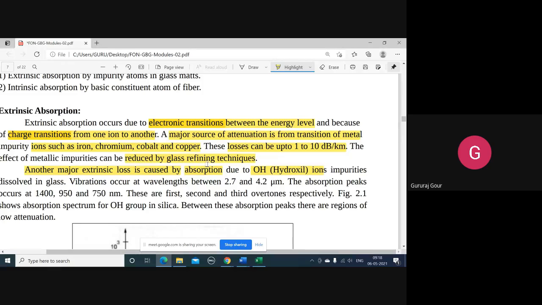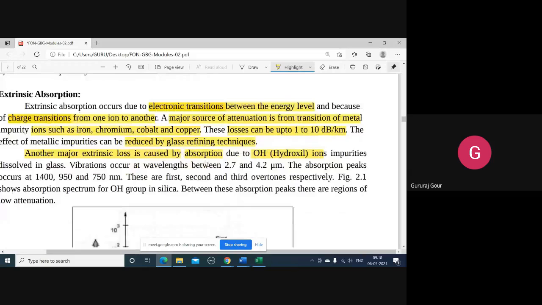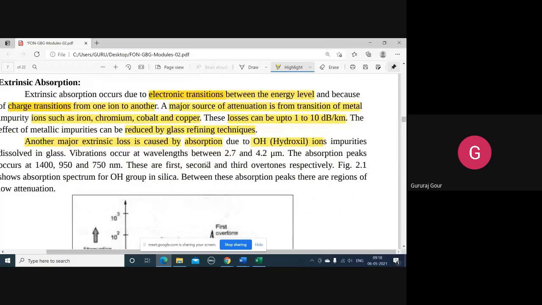But when you use the glass refining techniques, this in turn comes with some drawbacks. That will become another cause for the extrinsic loss, that is caused by the absorption of hydroxyl ions which are dissolved in the glass.